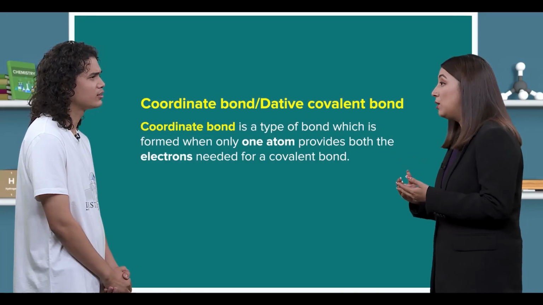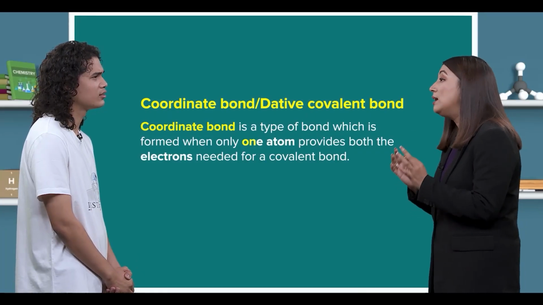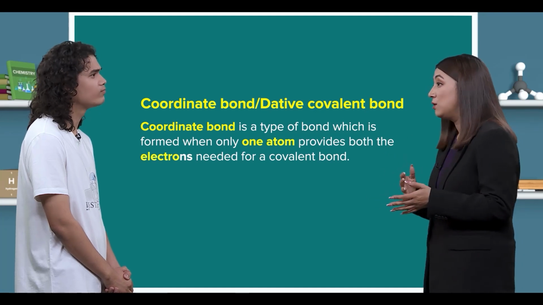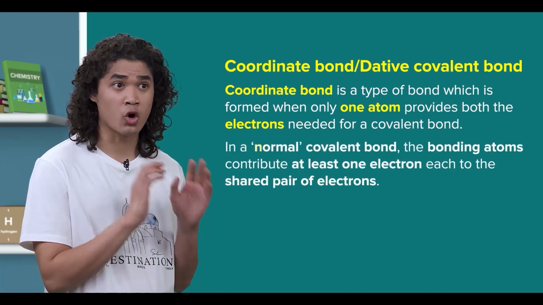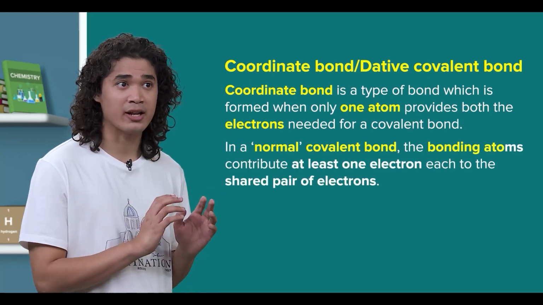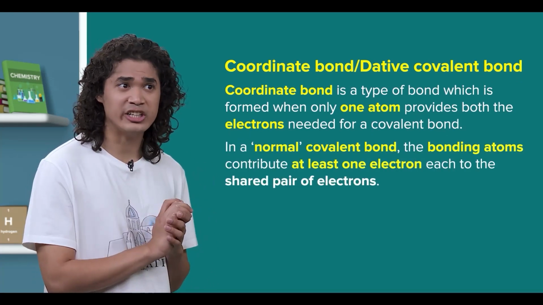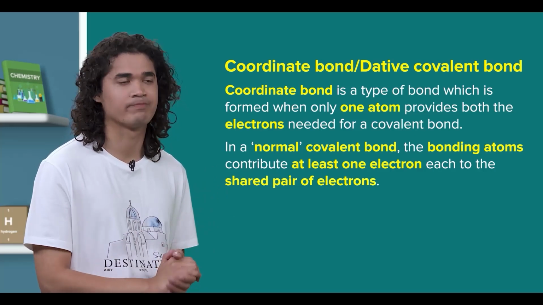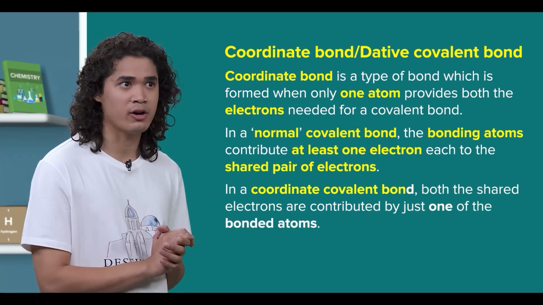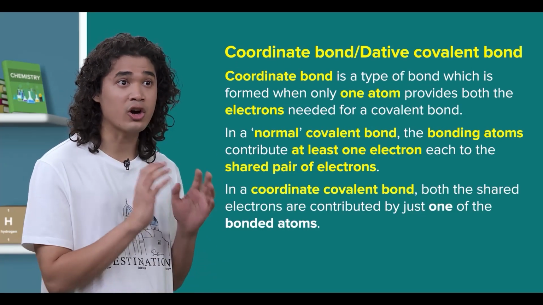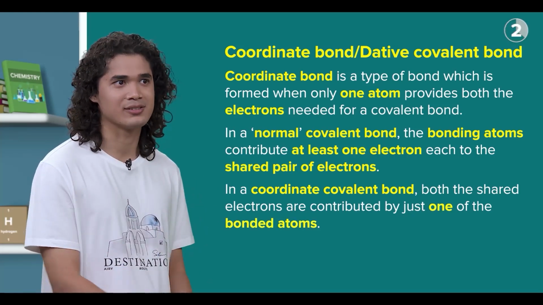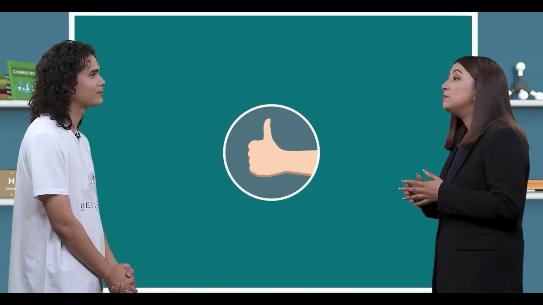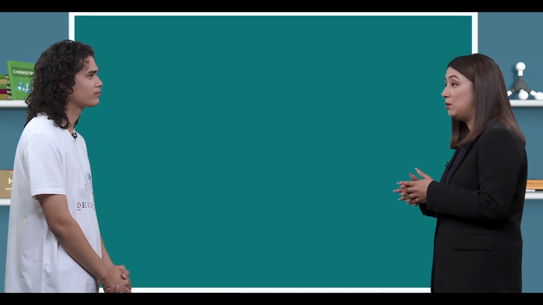It is a type of bond which is formed when only one atom provides both the electrons needed for a covalent bond. So in a normal covalent bond, the bonding atoms contribute at least 1 electron each to the shared pair of electrons. While in a coordinate covalent bond, both the shared electrons are contributed by just one of the bonded atoms. Correct. That's the main difference between a normal covalent bond and a coordinate covalent bond.